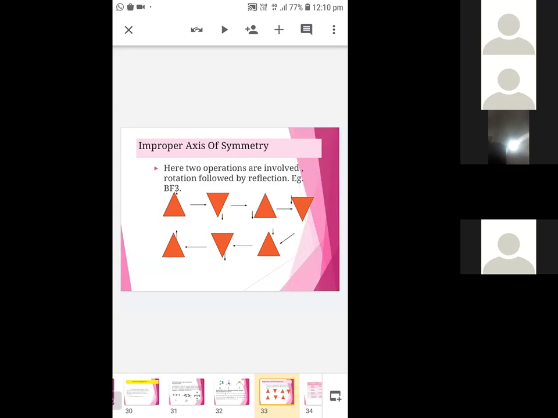So here this improper axis of symmetry is represented by the symbol Sn. So after doing operations 6 times, then you will get an indistinguishable form. Then the improper axis of symmetry for BF3 is S6.